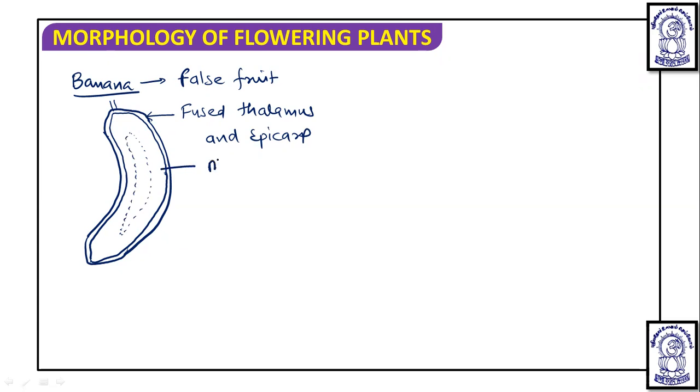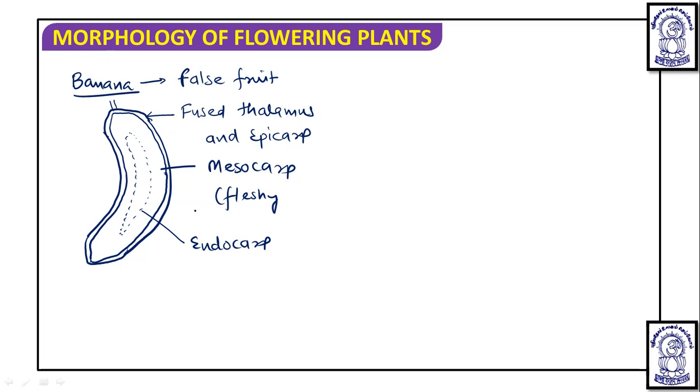So this is the mesocarp, which is fleshy, and this part will represent endocarp. Actually, it is difficult to differentiate between this endocarp and the mesocarp in this banana, but they will be somewhat appeared like this.